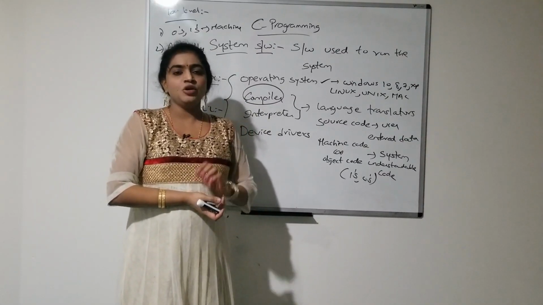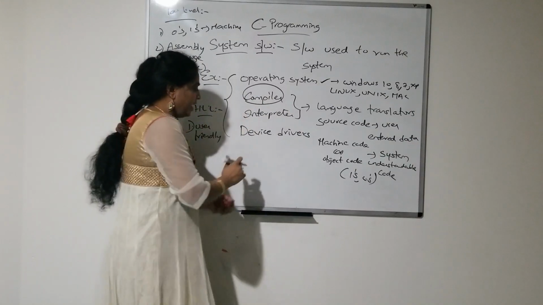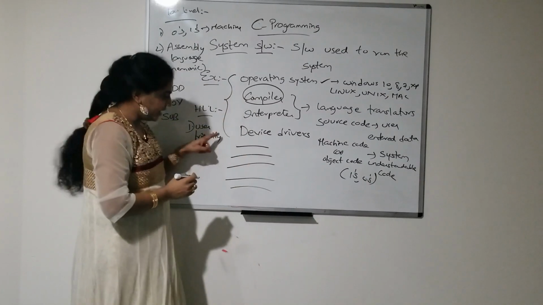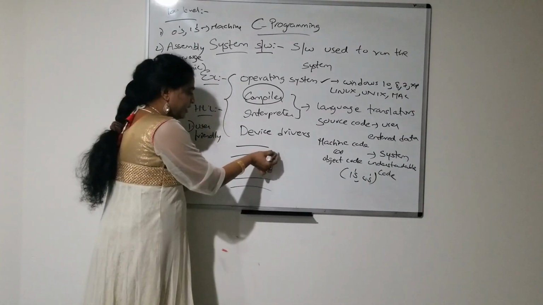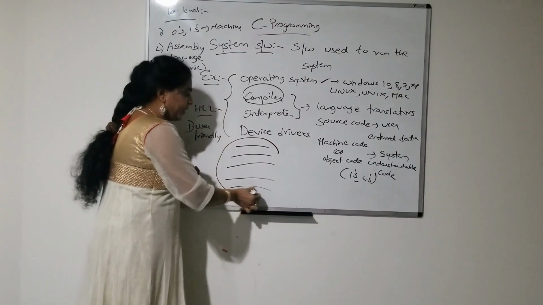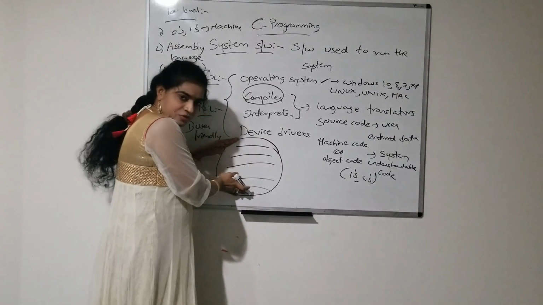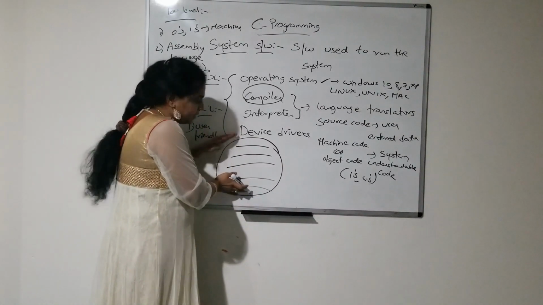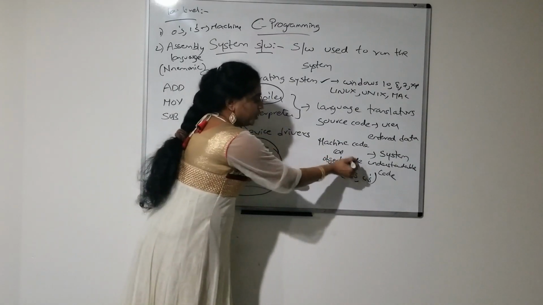So how does it work? Here I have written some program. This is my program, some 5 lines of code. What the compiler will do is take the total program, the entire program. This is the source code, the code written by the user. The compiler will convert this entire code to object code.